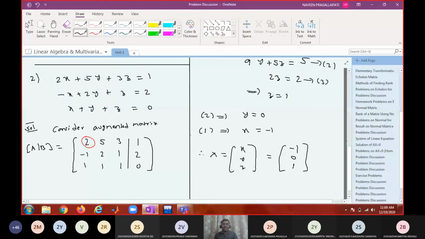How do you check whether your answer is right or wrong? Substitute in each equation. Then check whether those values are satisfy each equation or not. Minus 1, 0, 1. Is it satisfying? Yes, sir. Minus 2 plus 3, 1. Okay. Minus 1 plus 1, 2. Okay. 0. Okay. So these numbers are satisfying every equation. Therefore, it is the solution, and it is the only solution.